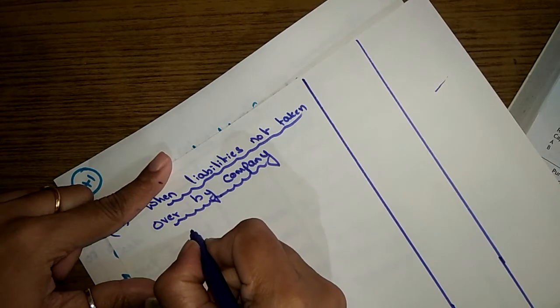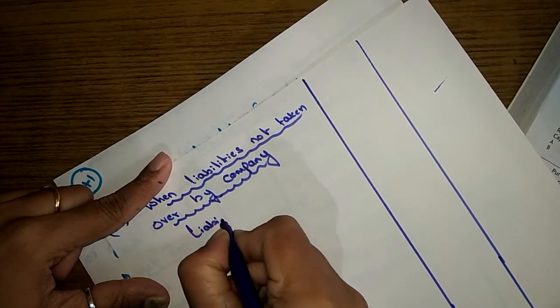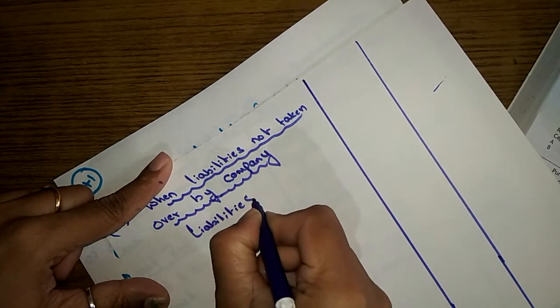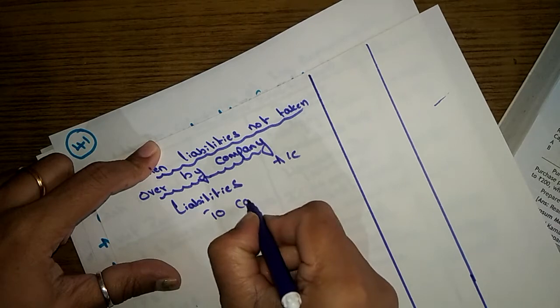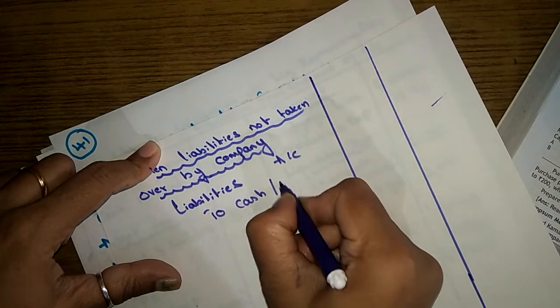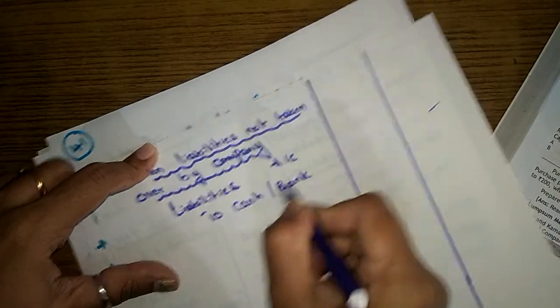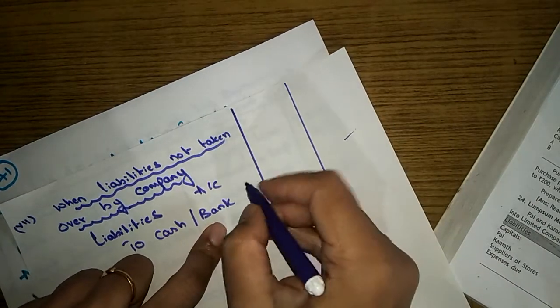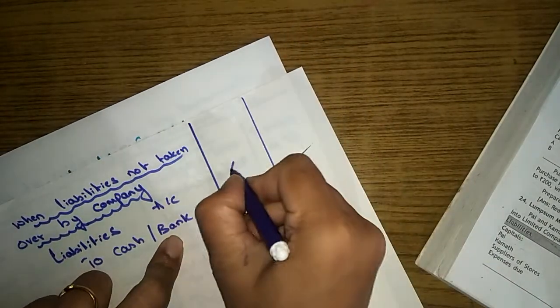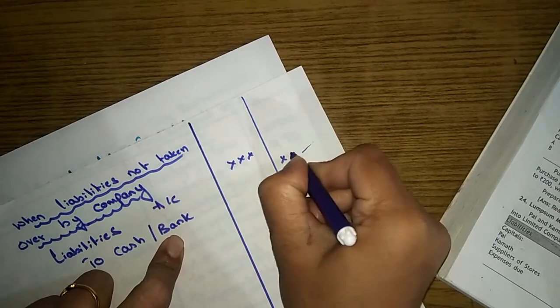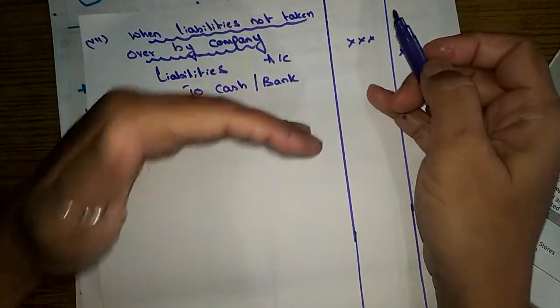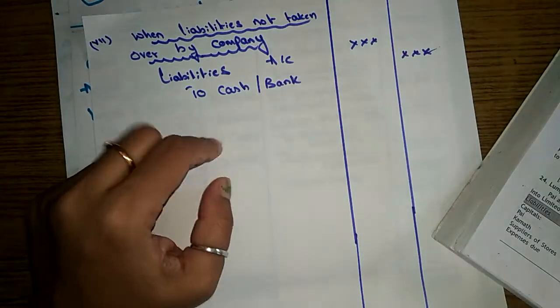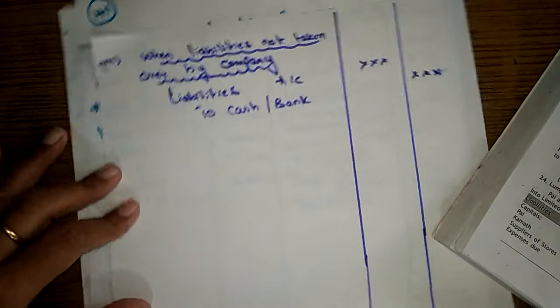So liabilities account to cash or bank. Cash or bank is going out of the business. That's the reason we are crediting it. There is a decrease in the cash balance, so that's the reason we are crediting the cash and bank account.